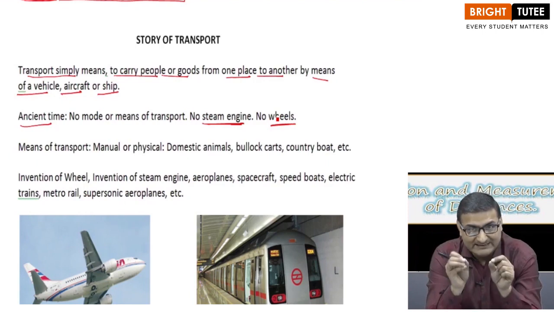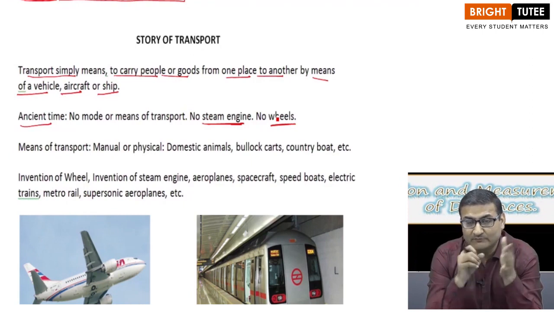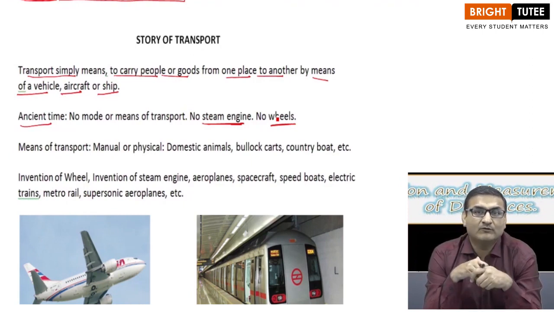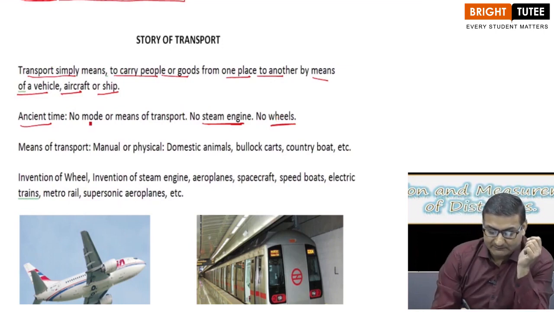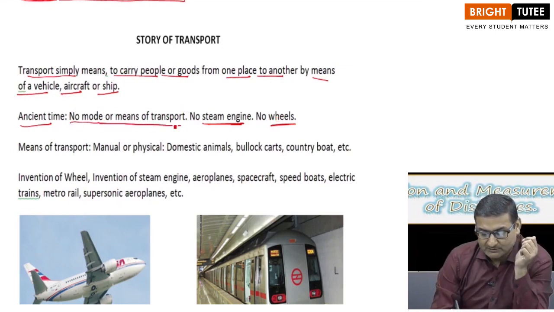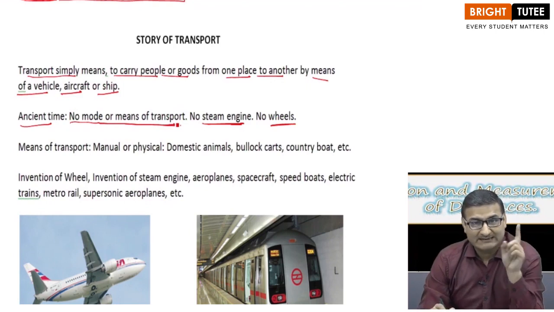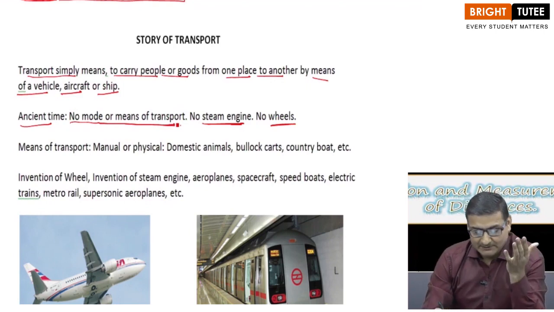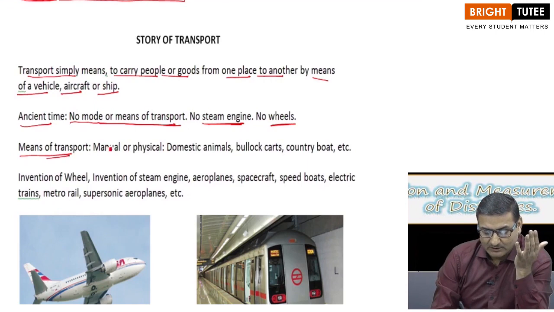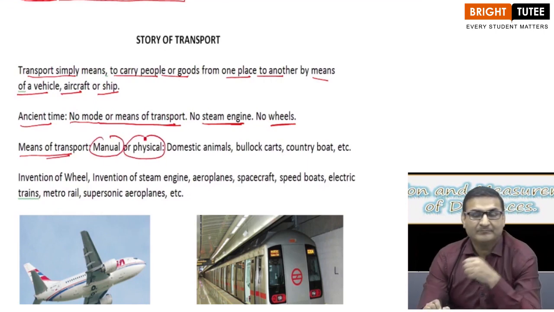So when there were no wheels, when there were no engines, at that point in time there was no mode or means of transport. The only means of transport was either manual or physical, right?